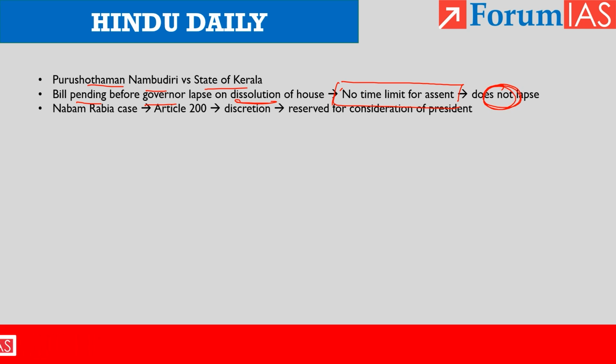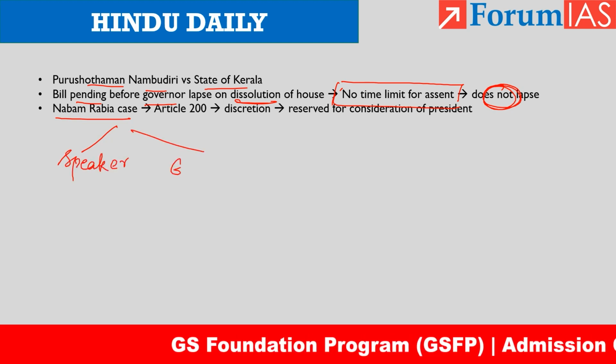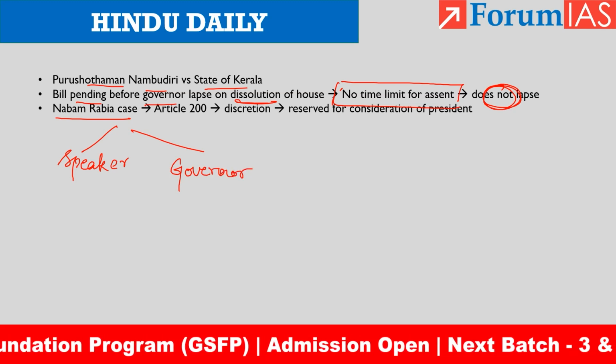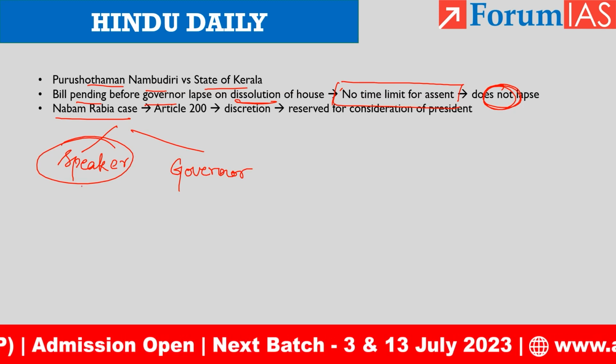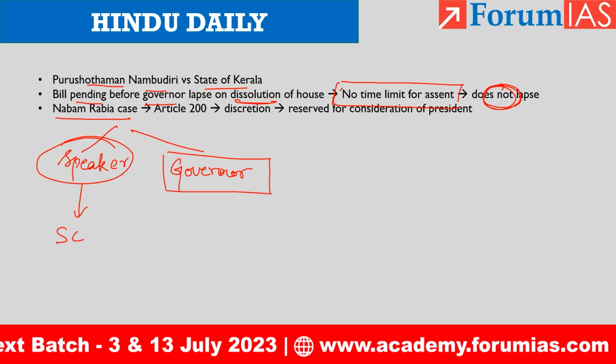And another case law is the Nabam Rabia case. This case is both for the power of the speaker, and also for the power of the governor. Okay, so the power of the speaker in the Nabam Rabia case has been referred to the Supreme Court. But regarding the governor, the law is clear.